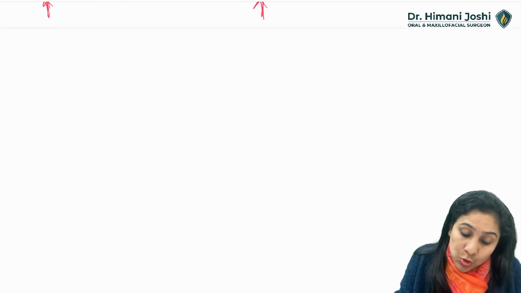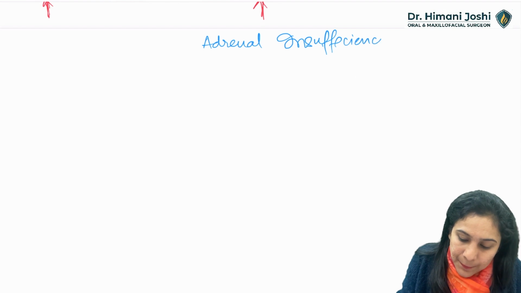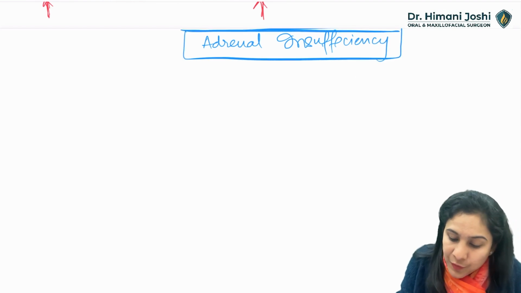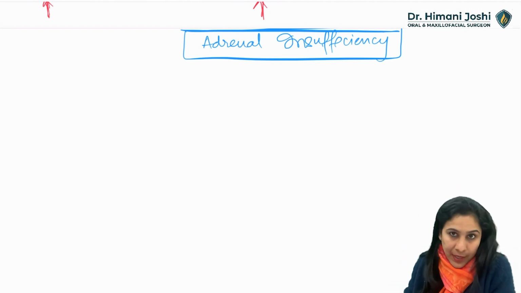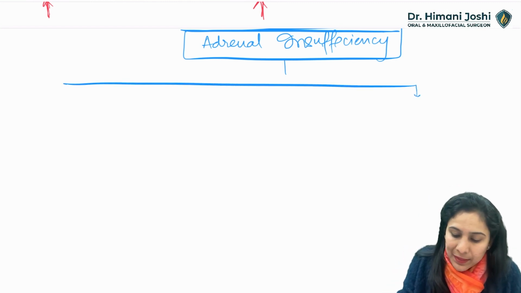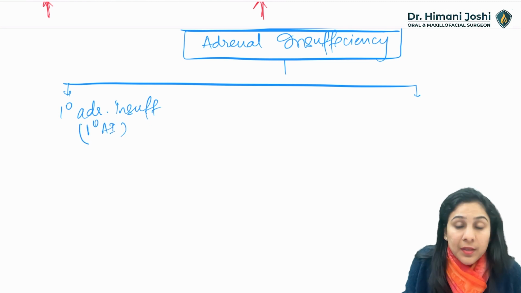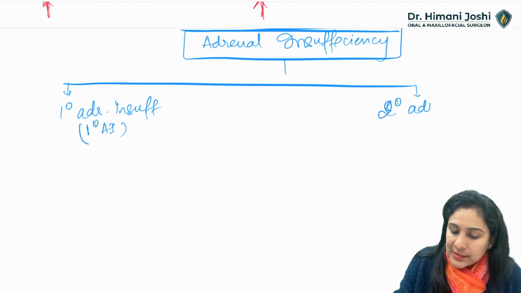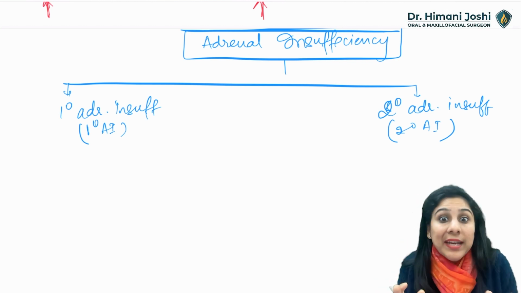Okay, when does adrenal insufficiency happen? Adrenal insufficiency means deficiency of cortisol or deficiency of hormones secreted by the adrenal cortex. Adrenal insufficiency can be divided into primary adrenal insufficiency, known as primary AI, and secondary adrenal insufficiency, or secondary AI. Okay, this is very, very important. Please understand this very nicely.